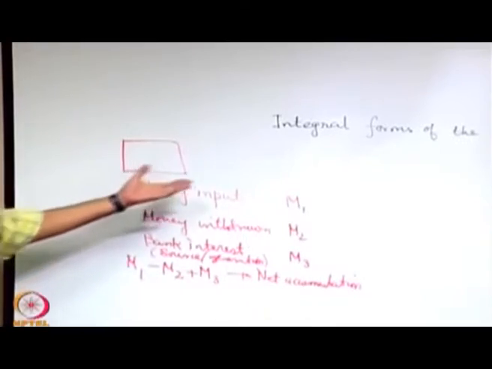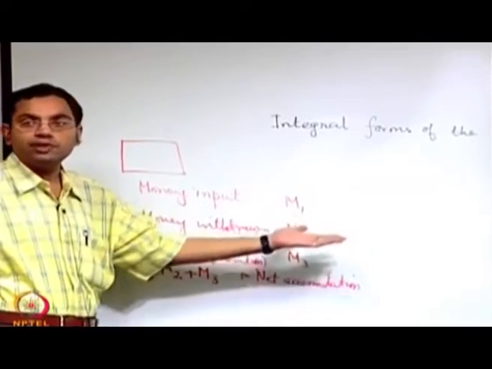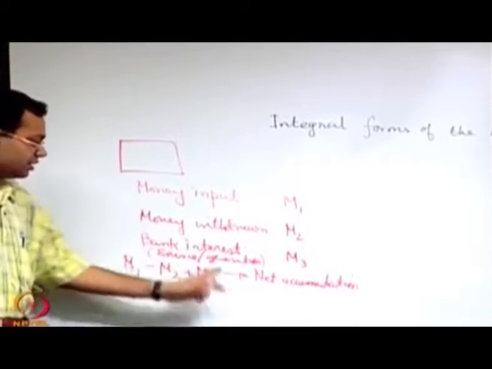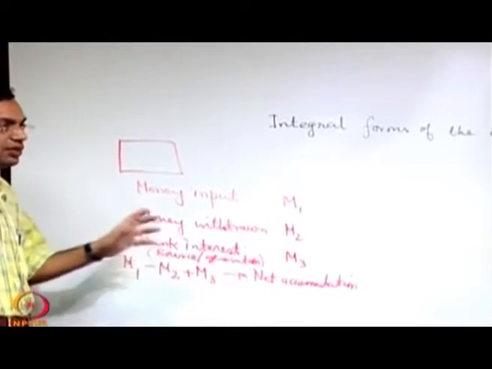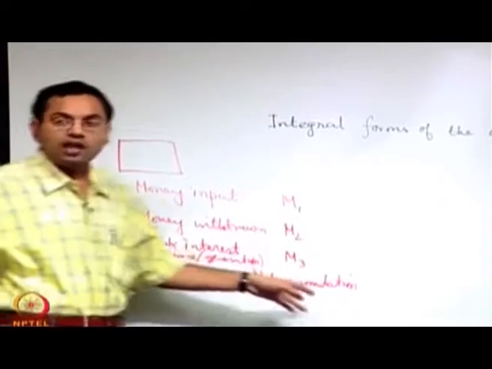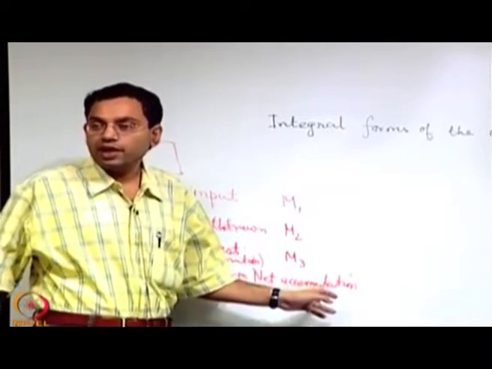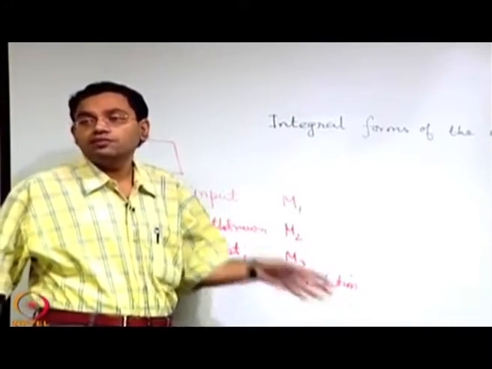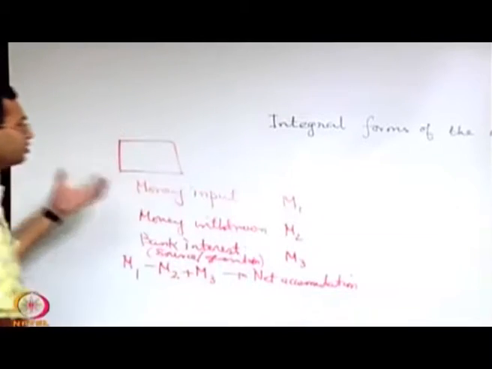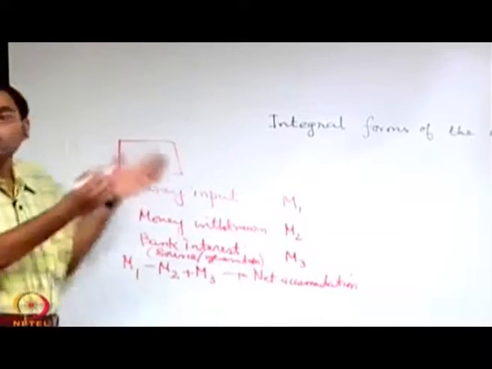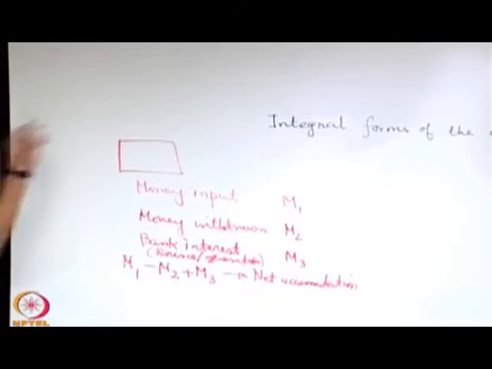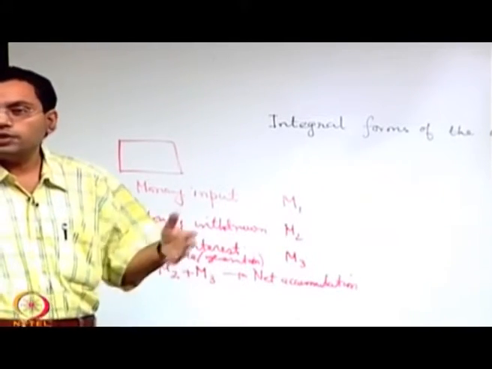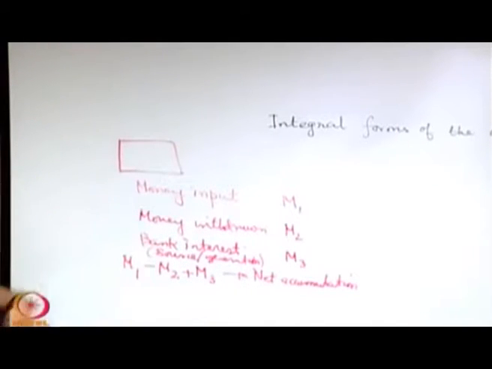So, you have an input, you have something which has been withdrawn, and there is an interest. The net effect of that, taken algebraically with plus or minus, is the net accumulation in your bank account. This talks about a principle of conservation of, say, money in a bank account, where the bank account is like a control volume, across which something is entering and something is leaving. We have talked about mass entering, momentum entering, but here it is money entering and money leaving.